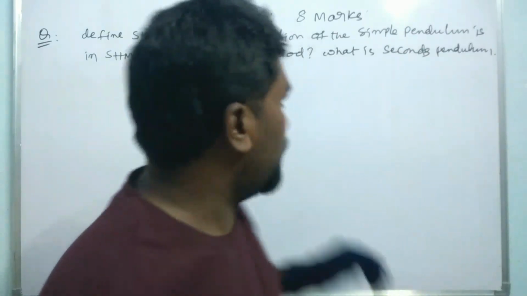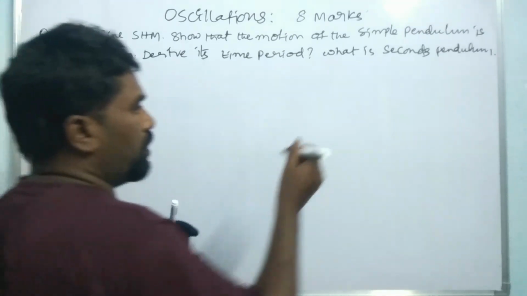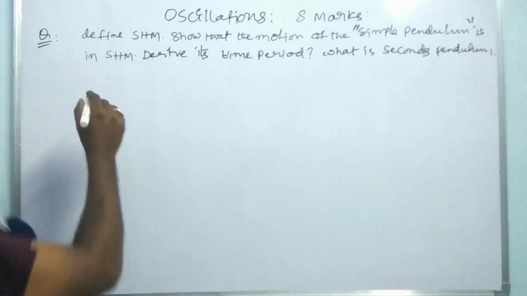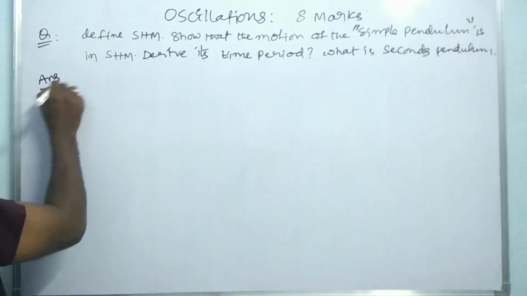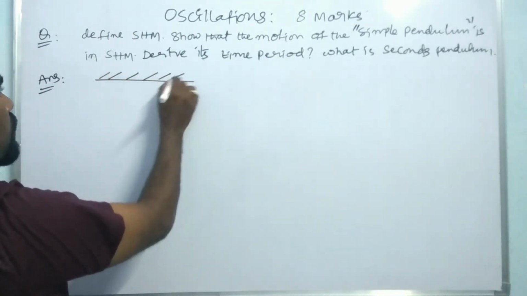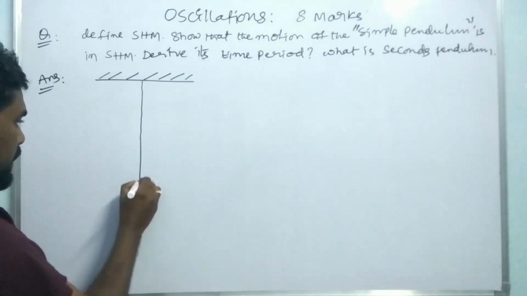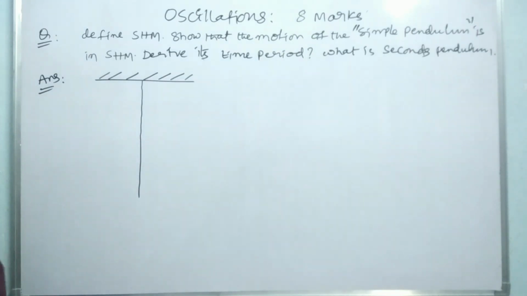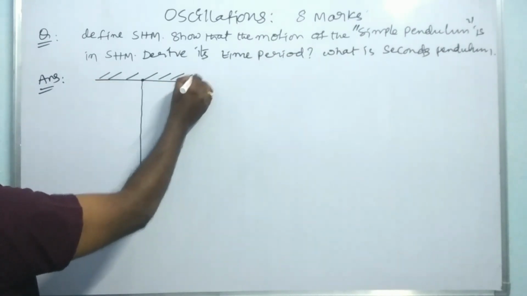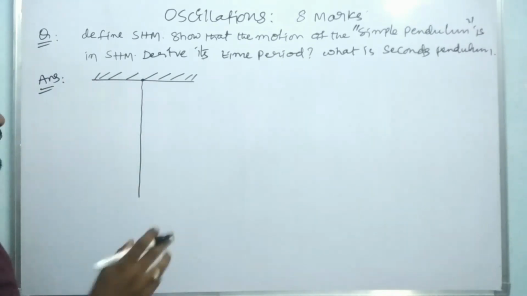Coming to the simple pendulum. So what is a simple pendulum? A simple pendulum is an arrangement of one inextensible thread. One end of the thread is fixed to a rigid support.